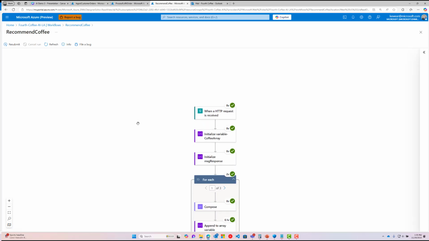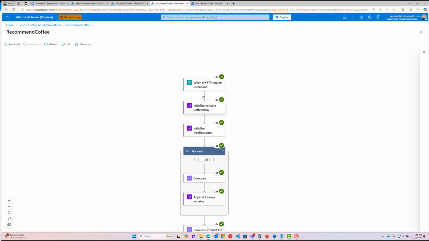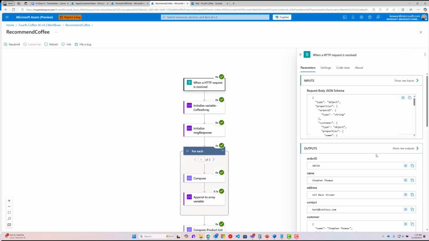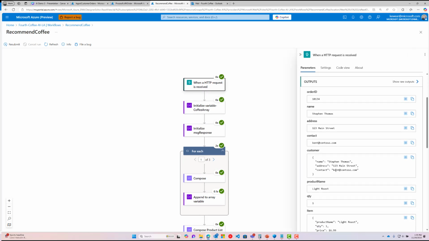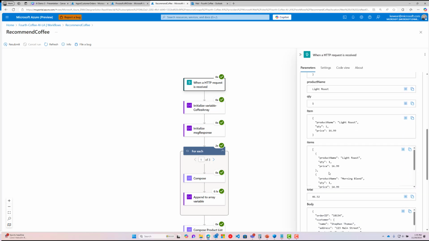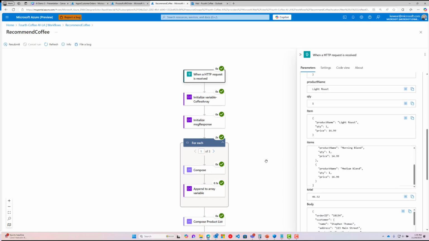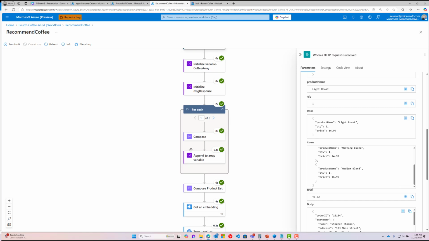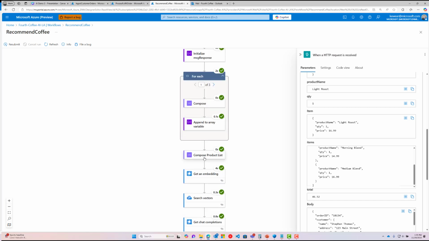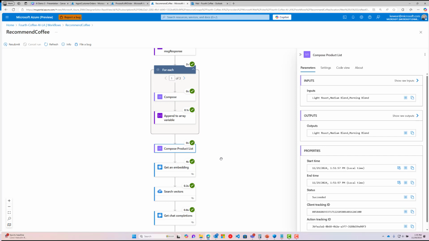Here's the run history for the run that we just saw. We're going to get a request in, and this is going to represent basically our order and the items, those line items that I talked about before. Here we're just going to loop through those and append them and create a product list. We don't need all of the details here. We're just providing it a concatenated string.